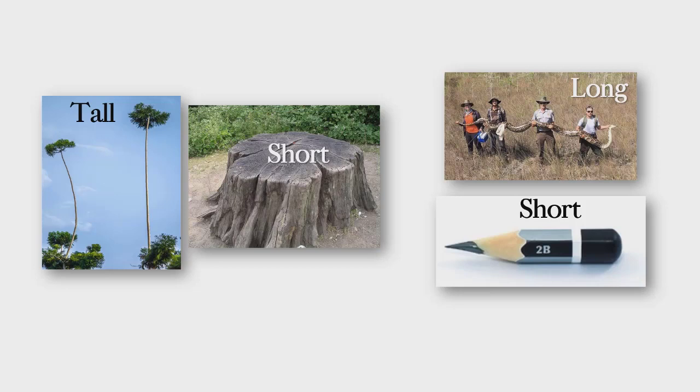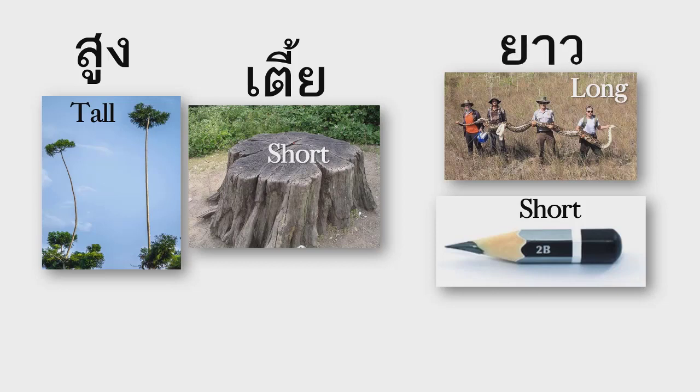Now, in Thai, you have different words. So we know that tall is sung. But what is the opposite of sung? Dia, that's right, short, up and down, short, dia. Okay, now look at the snake. The snake is long, we know the snake is yao. So what is the opposite of yao?